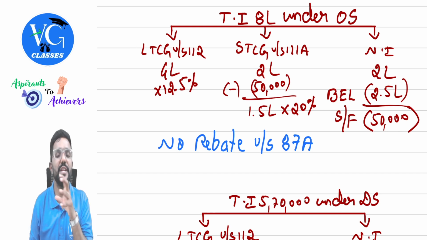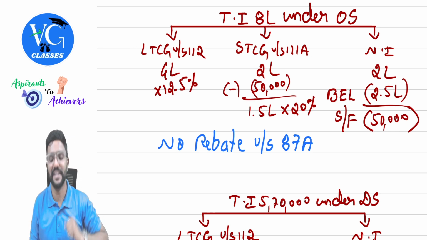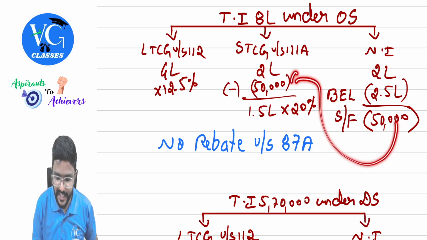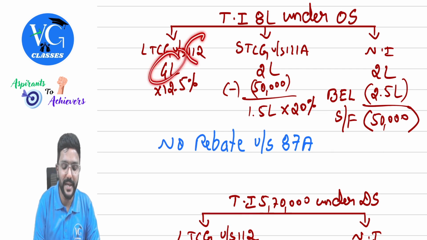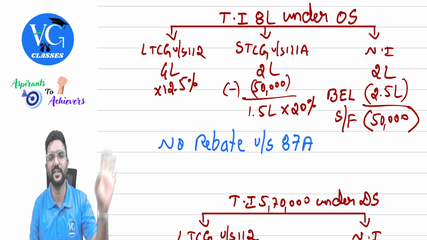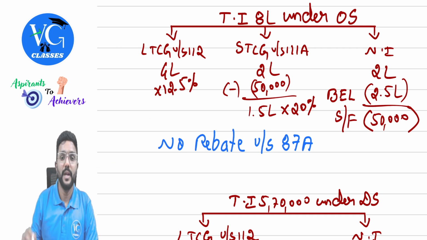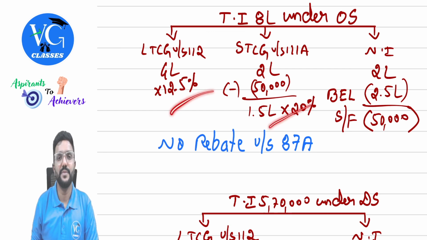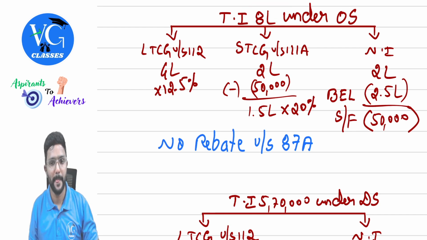Adjust it in the most beneficial manner, guys. Most beneficial manner means adjust it against the capital gains income, which is taxed at a higher rate. So I will adjust it here, 50,000. The remaining 1,50,000 is taxable at 20%, and here the entire 4 lakh is taxable at 12.5%, assuming it is not a land or building at all. Okay. So now, is rebate available against whatever tax we are calculating here? No, because the total income is more than 5 lakh under the optional scheme. Okay.